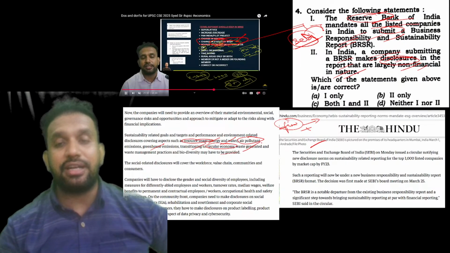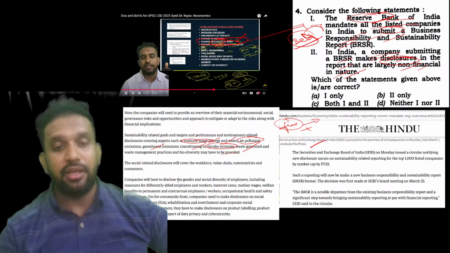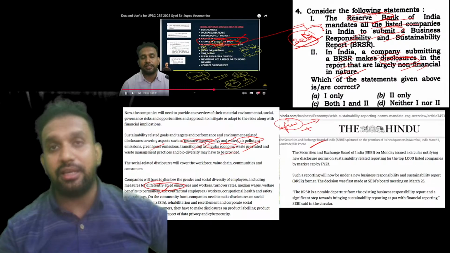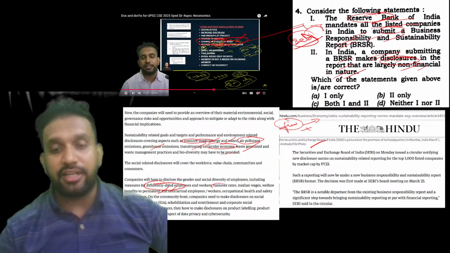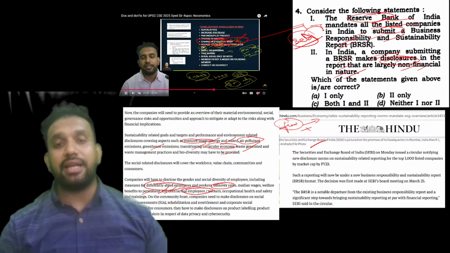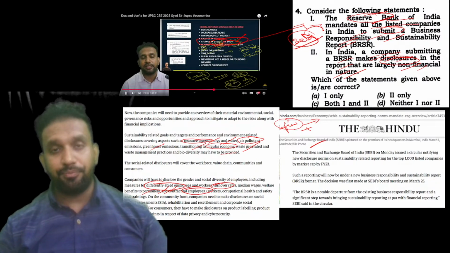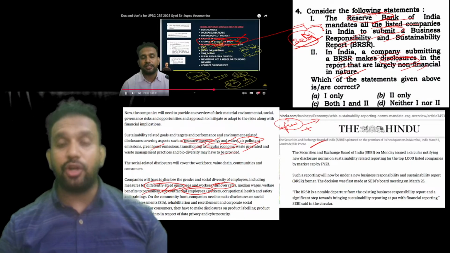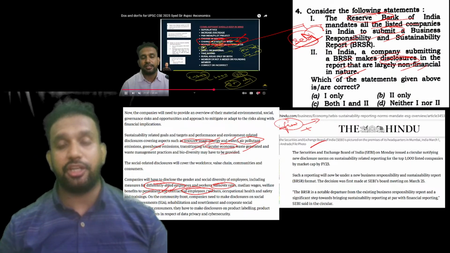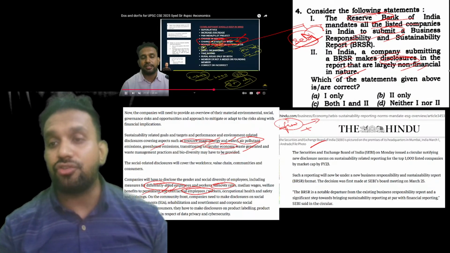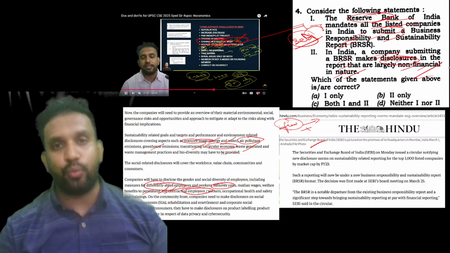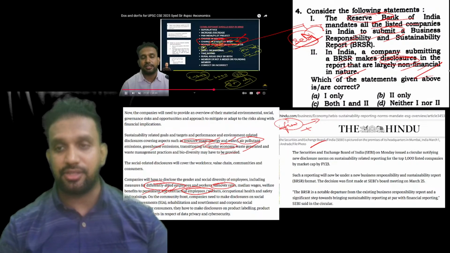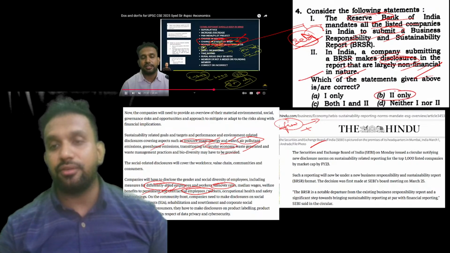How much waste is generated by a company also needs to be given. What measures are taken for differently abled persons, divyang people, what is the business doing for them, what are the turnover rates, and what welfare benefits are given to permanent and contract employees. So you can understand that in the BRSR report, SEBI is not only asking for the financial aspects of that particular institution, it is also asking for what is non-financial in nature, which could be economic, social, or welfare indicators of their businesses. So only 2 is the right answer.